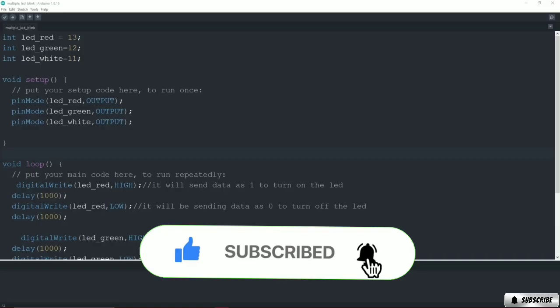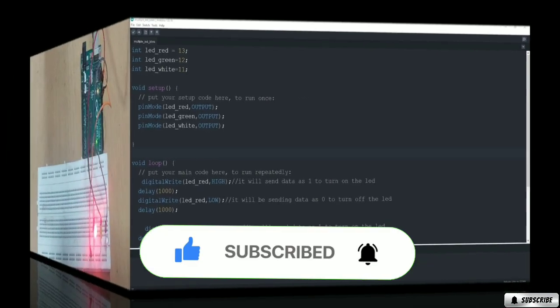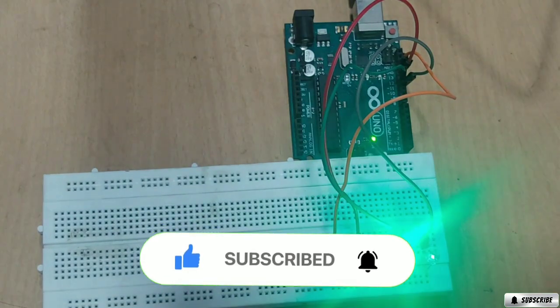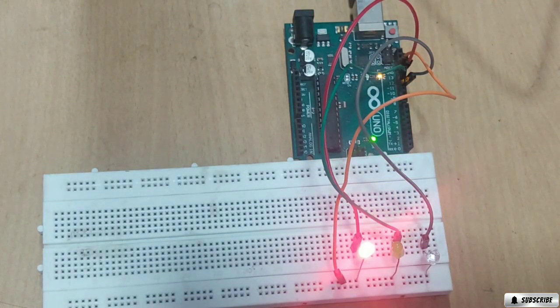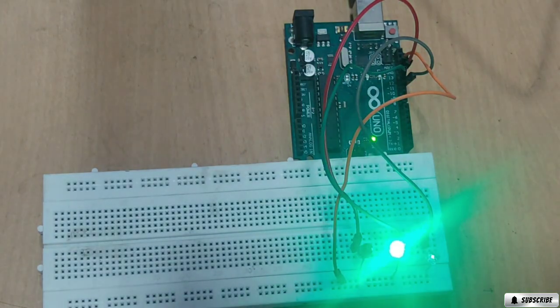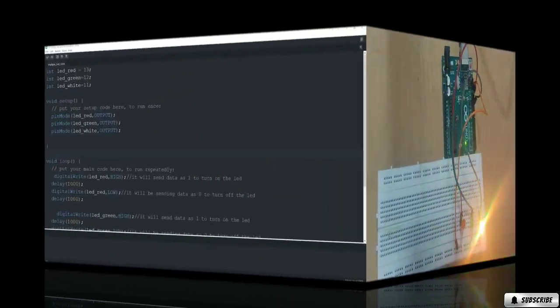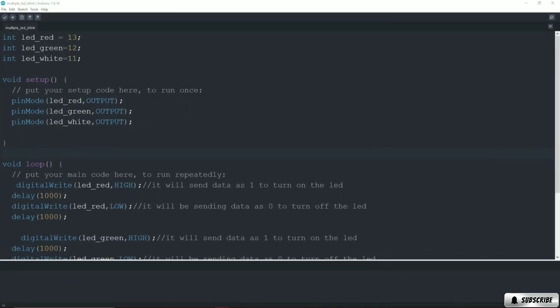So in the previous video of the course, we have seen how we can blink multiple LEDs in a series one by one for 1 second each, and it creates a pattern in that. So in this video, we will see how we can control the LED from the user input. We will be giving the input to the Arduino and we will accordingly control the LED.